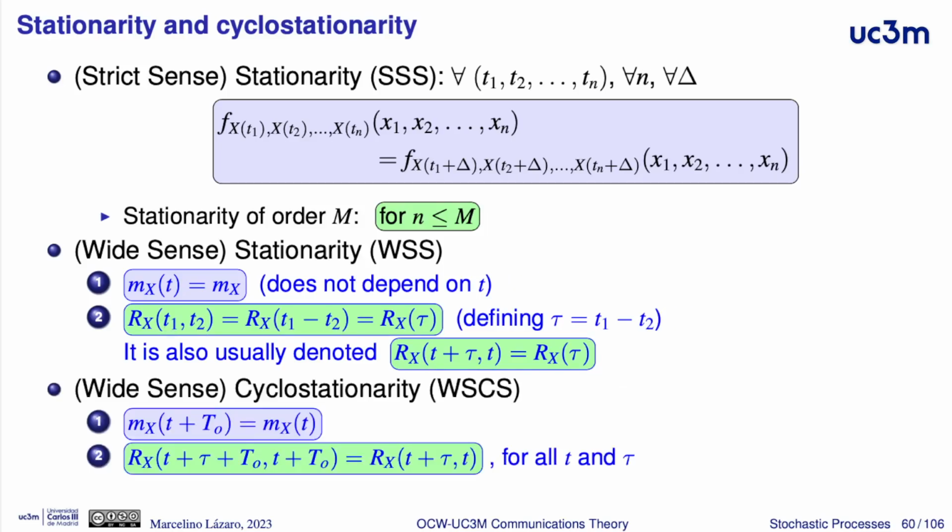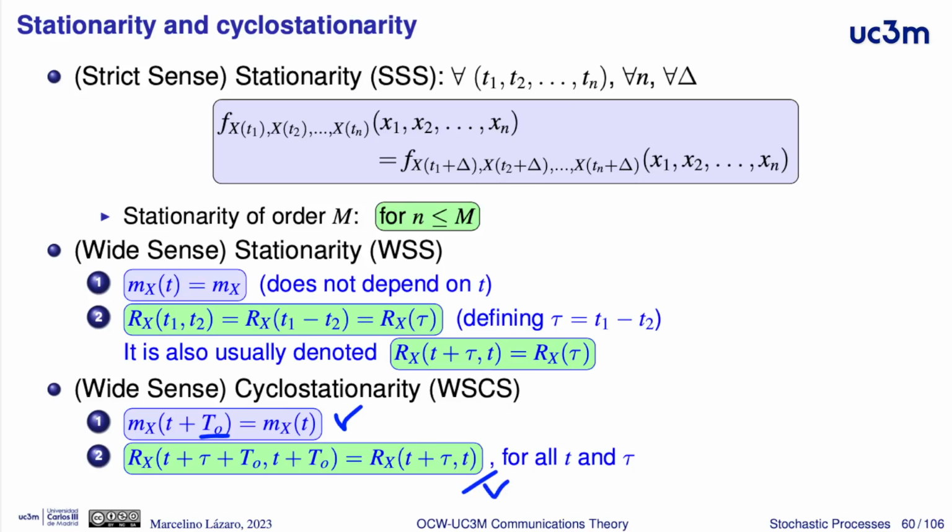Similarly, we have a wide sense definition for cyclostationarity. Again, with two conditions, one for the mean, another one for the autocorrelation function. In this case, the mean now depends on time, but this dependence is cyclic, periodic, with a given period t0. The same thing happens for the autocorrelation function.